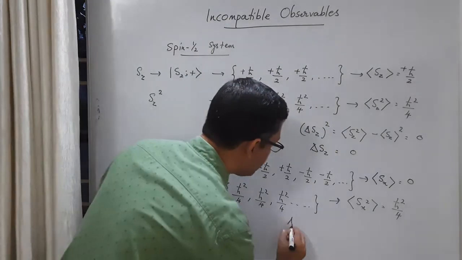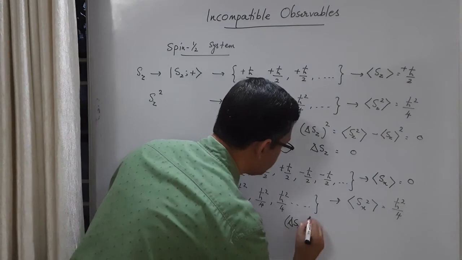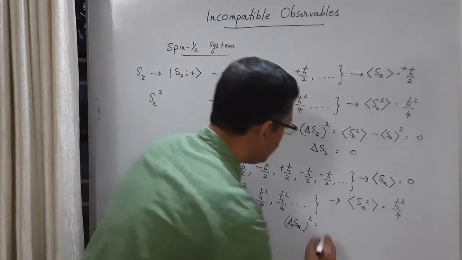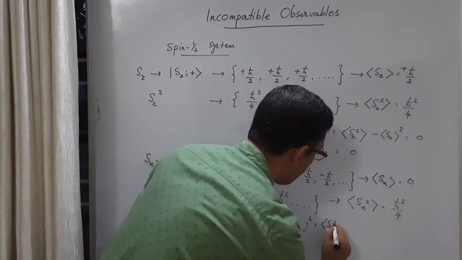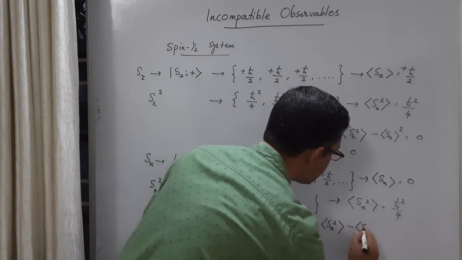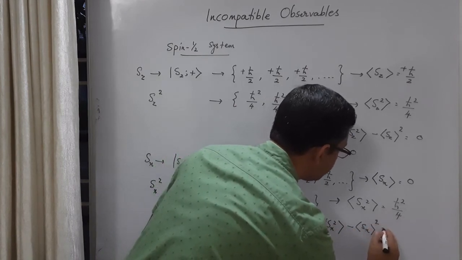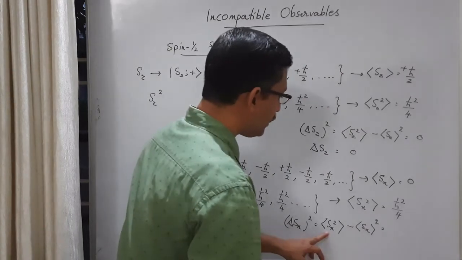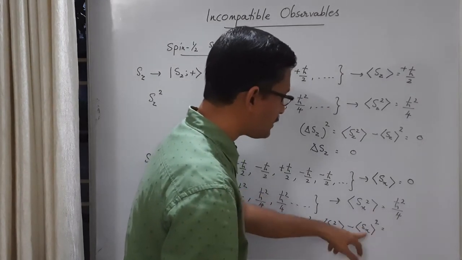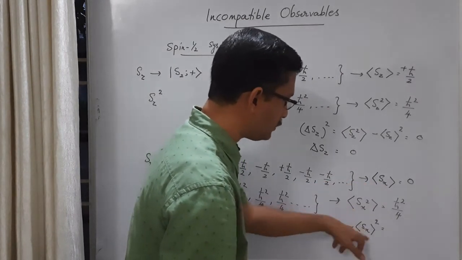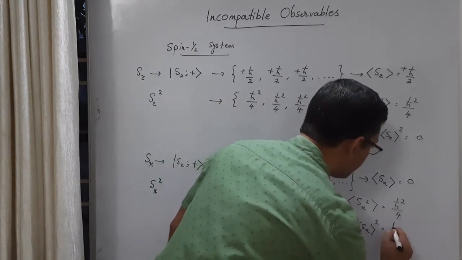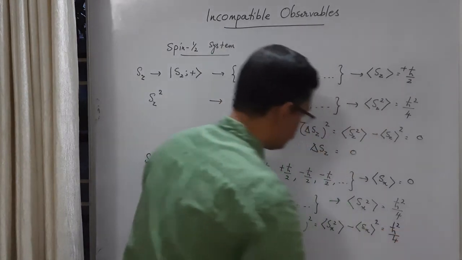So what is delta Sx square? We get Sx square average minus Sx average square. Sx square average is h cross square by 4, but Sx average is 0. So this part is 0. So what you get is h cross square by 4.